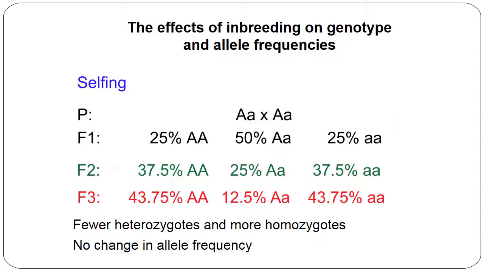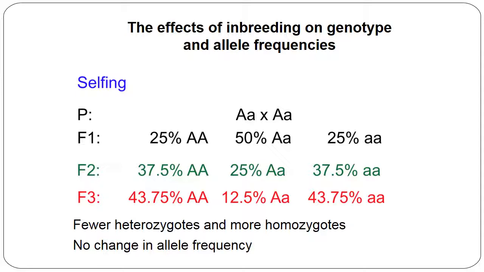Coming to the effect of inbreeding on genotype and allele frequency. As selfing increases homozygosity, likewise inbreeding also increases homozygosity. Here in this picture you can see that the heterozygous proportion is 50%, whereas dominant homozygous is 25% and recessive is 25%.